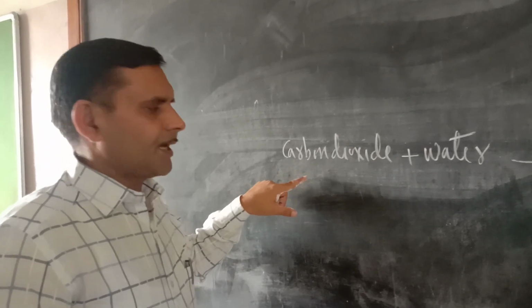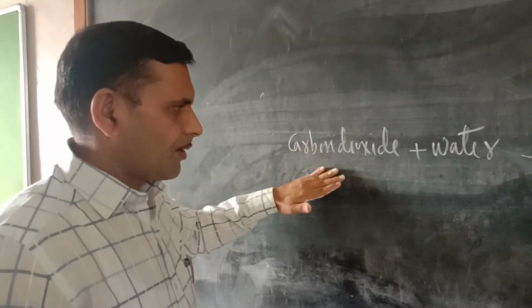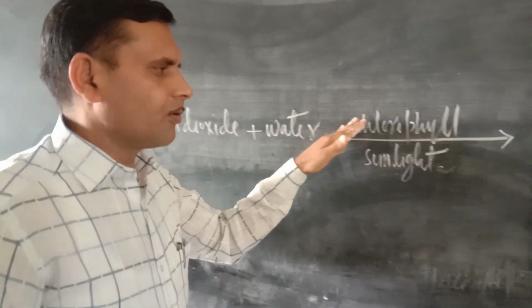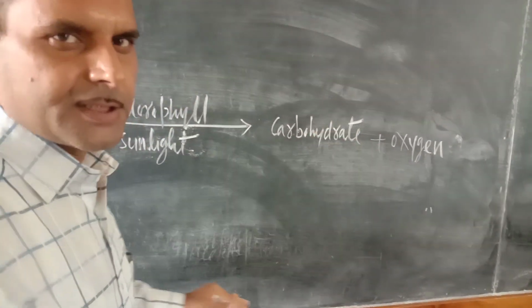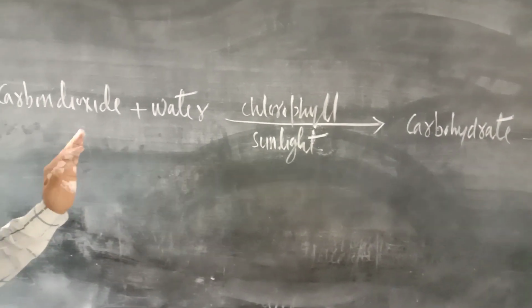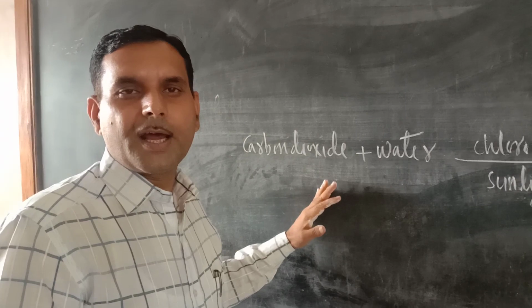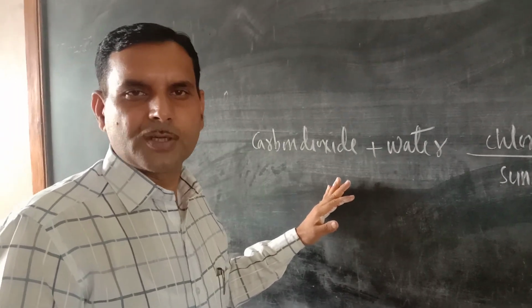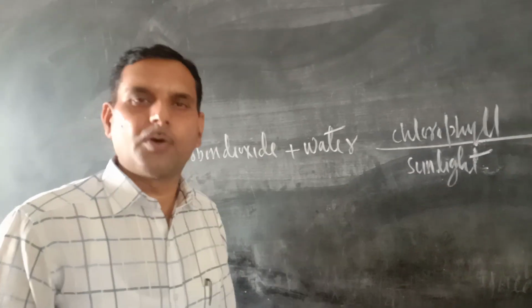The chemical equation of photosynthesis is written here. Carbon dioxide plus water, in the presence of chlorophyll and sunlight, form carbohydrate and oxygen. Actually, photosynthesis is a process in which two gases are involved. Number one is carbon dioxide gas, which is absorbed, and the most important gas, oxygen, which is evolved.